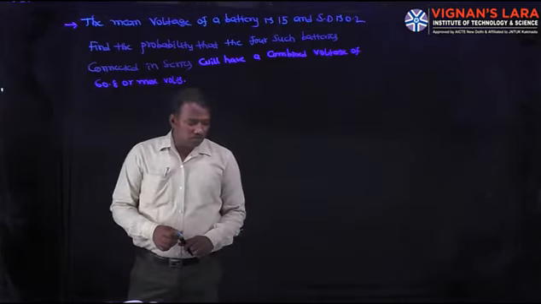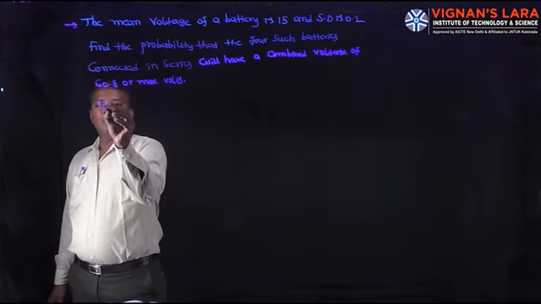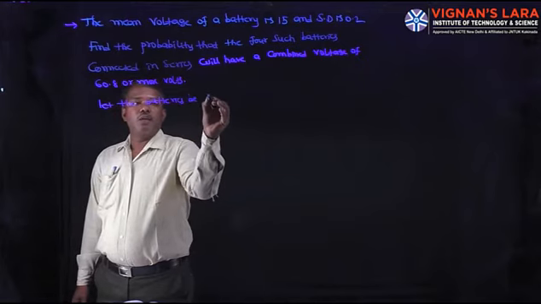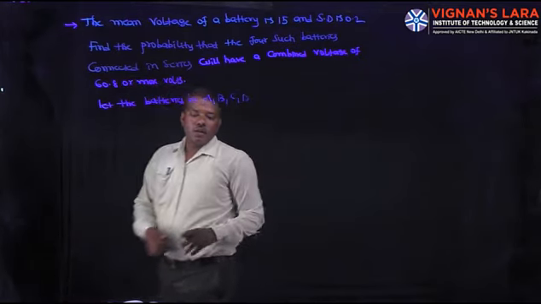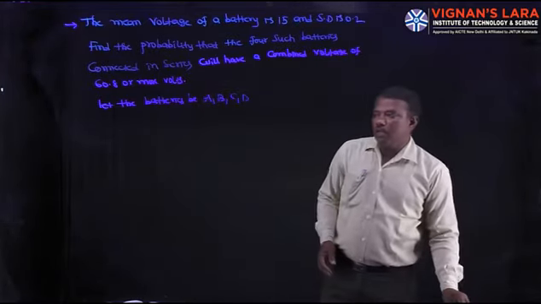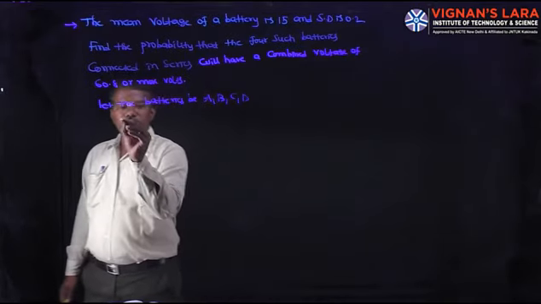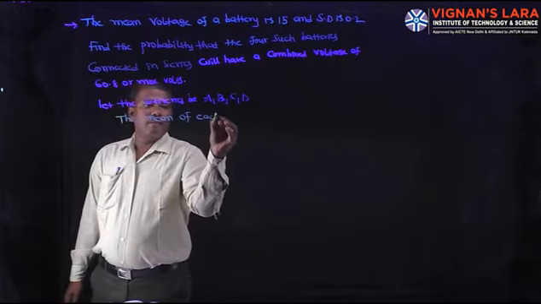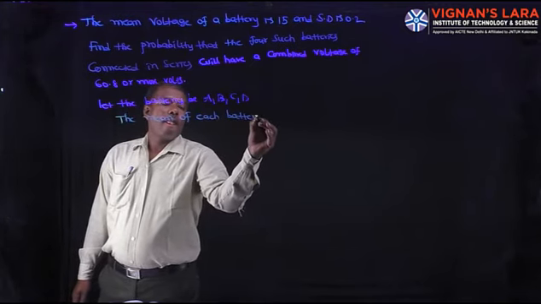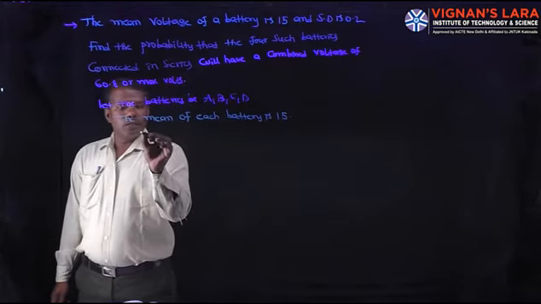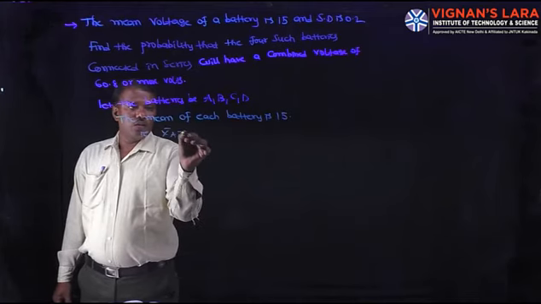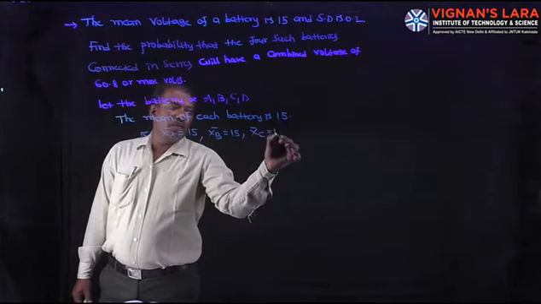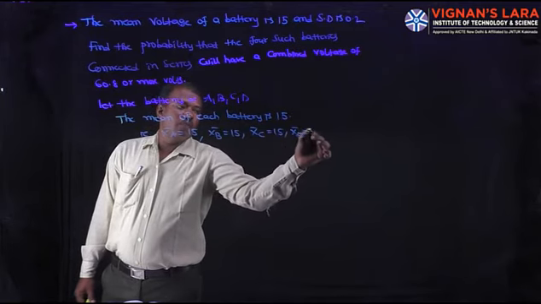Here, let the batteries be A, B, C, D. You have 4 batteries A, B, C, D. The mean of each battery is 15, that is, X bar A is 15, X bar B is 15, X bar C is 15, X bar D is 15.